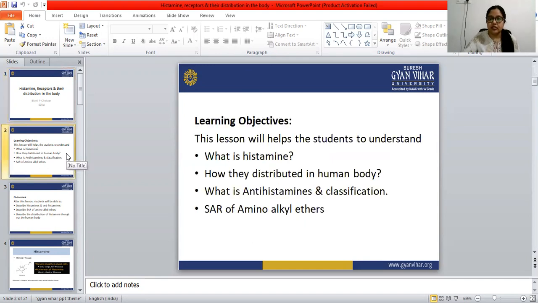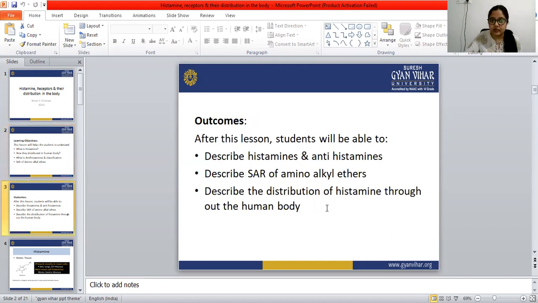So what are the learning objectives? This lesson will help the students to understand what histamine is, how it is distributed in the human body, and what antihistamines are, along with their classification and the SAR of amino alkyl ethers. Okay, these are the objectives.